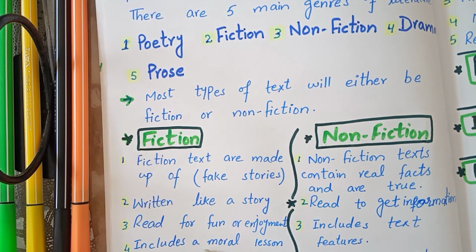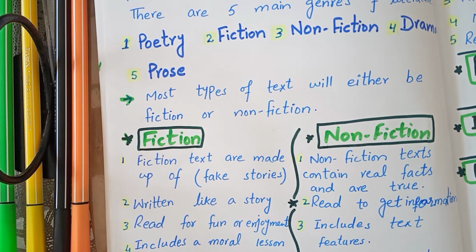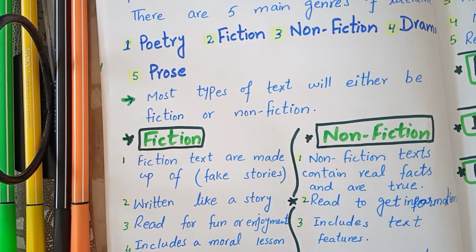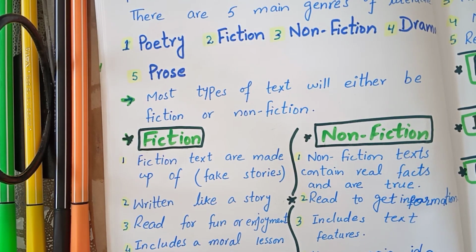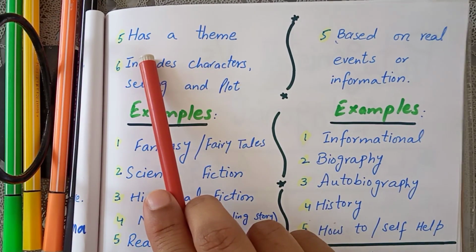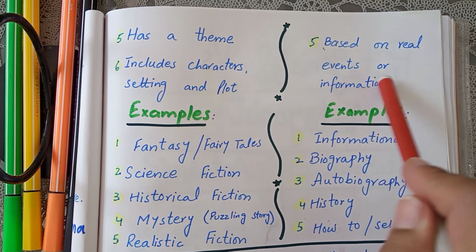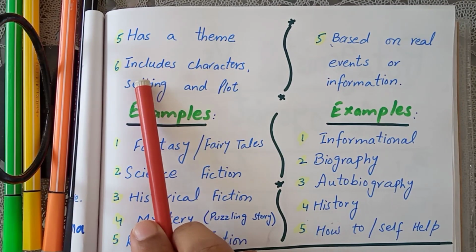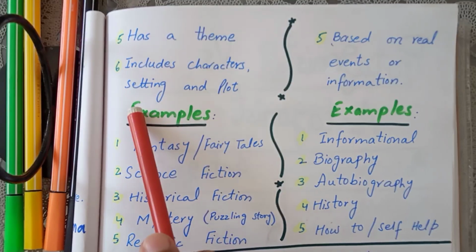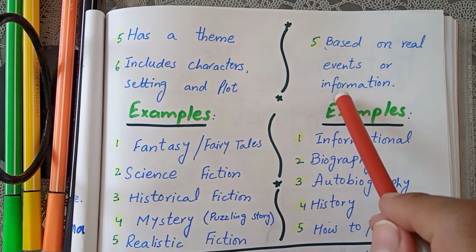Fiction text includes a moral lesson at the end. Fiction text is also based on fake stories, but it includes a moral lesson. It gives us a moral lesson so that we can learn from it, while non-fiction has a main idea. Fiction text has a theme, while non-fiction text is based on real events or information. Fiction includes characters, setting, and plot. These are the differences between fiction and non-fiction.